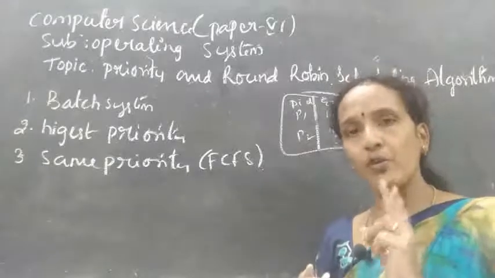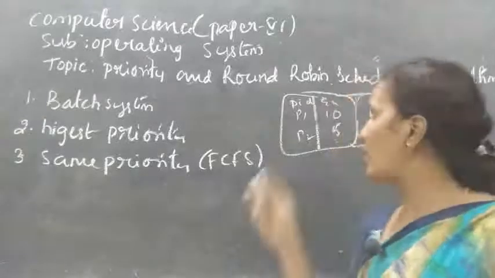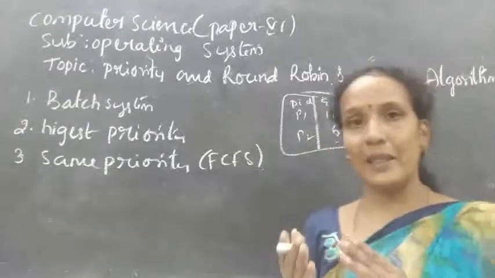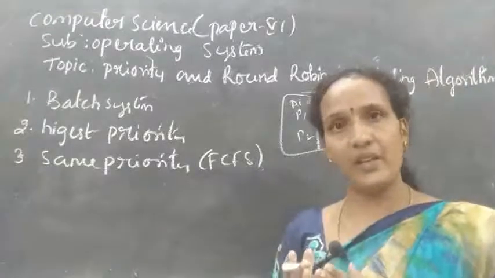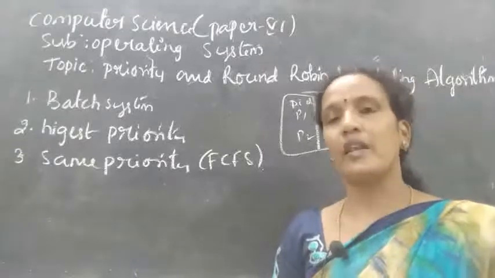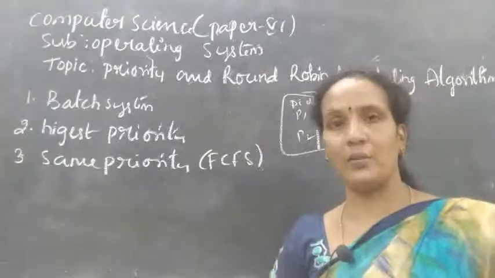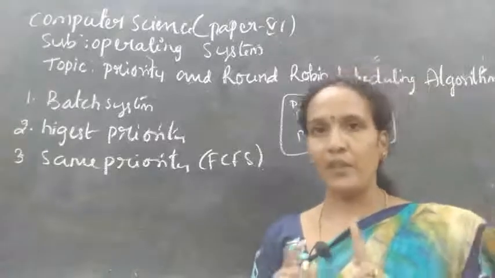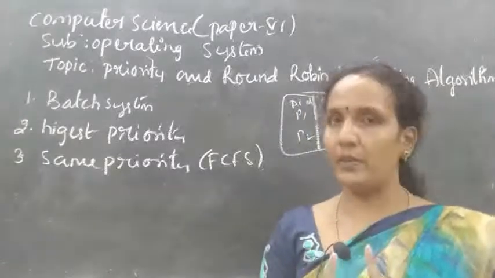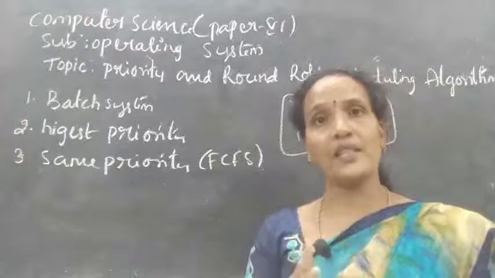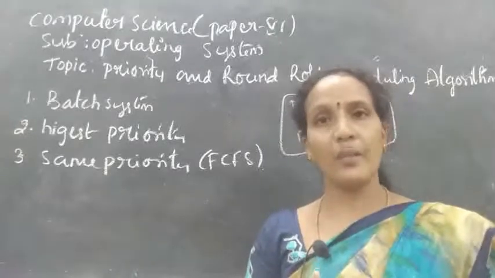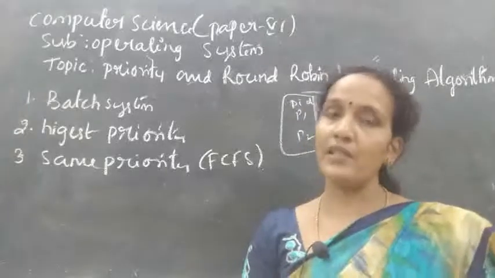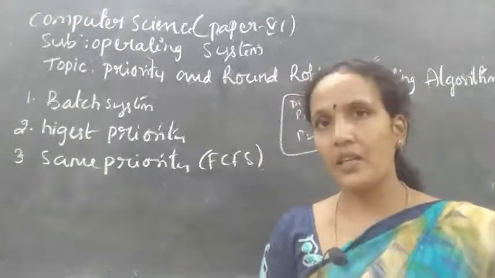The process which entered the ready queue first will be executed first, and the process which entered the ready queue last will be executed last. That means first come, first serve scheduling is used.